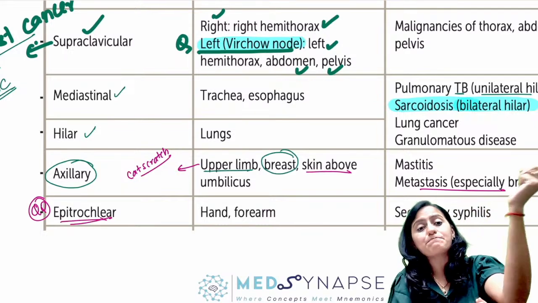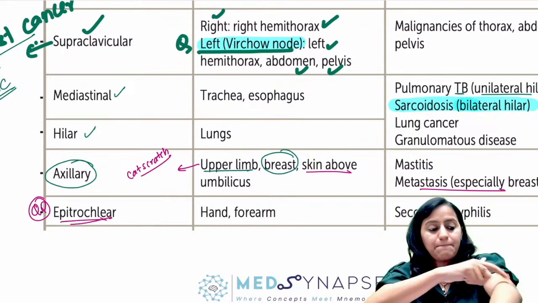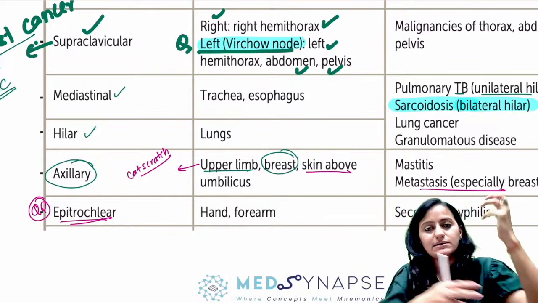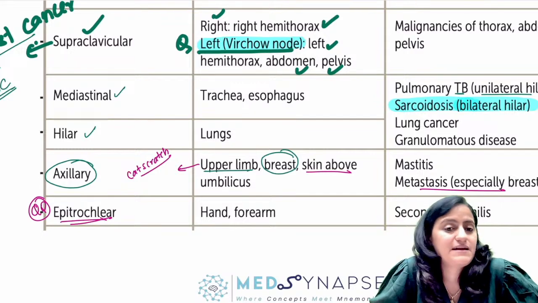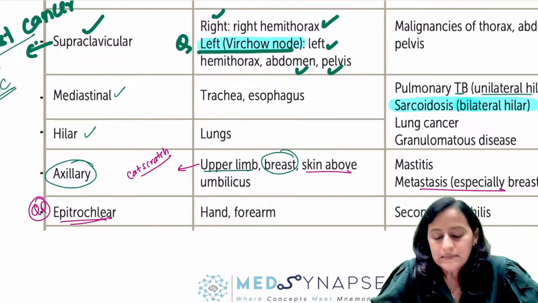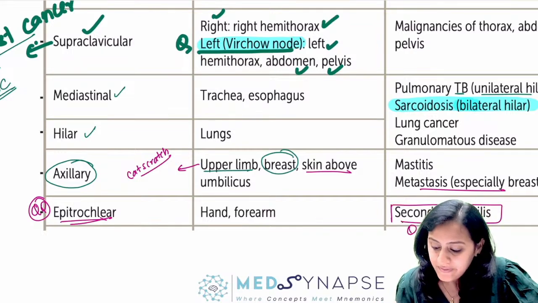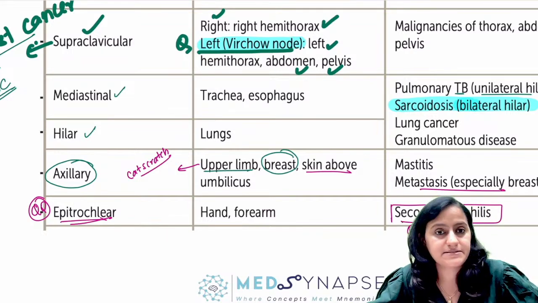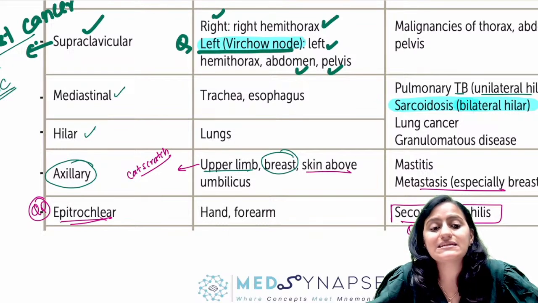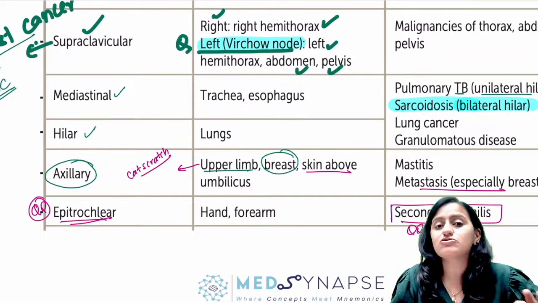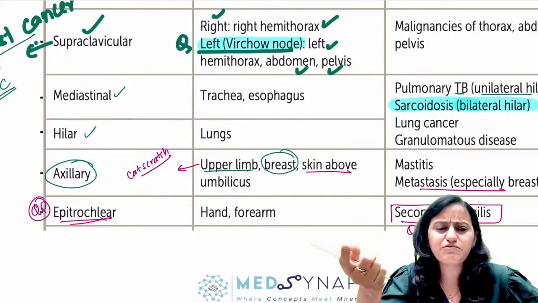Whenever there is epitrochlear lymph node, right? You have the trochlea of the humerus. Epitrochlear lymph nodes, you must have seen in practicals in final year also. Epitrochlear lymph nodes are very, very important for secondary syphilis. Okay, very important, secondary syphilis. Remember, epitrochlear lymph nodes. Okay, so secondary syphilis is epitrochlear lymph nodes. What lymph nodes do you have in rubella?